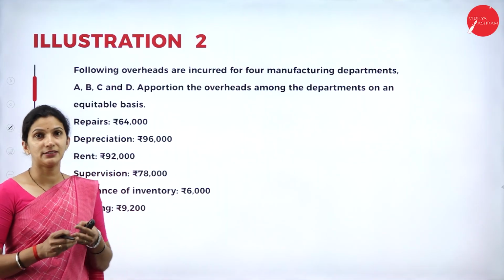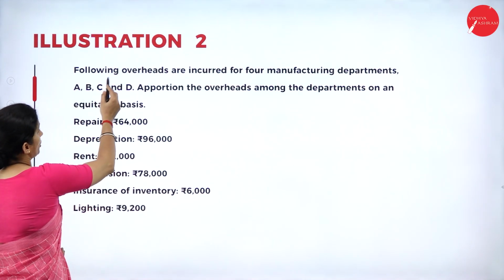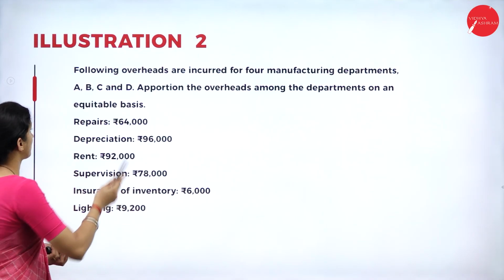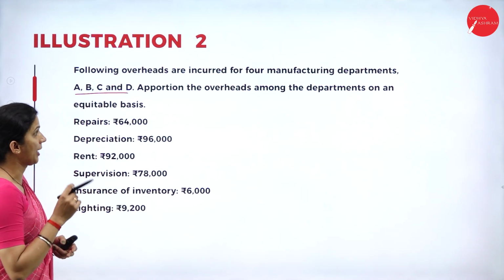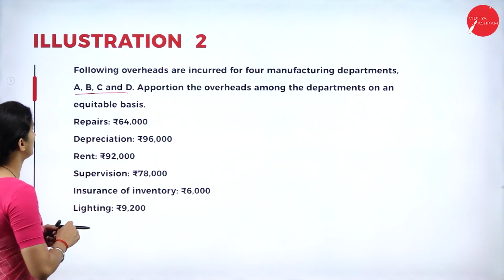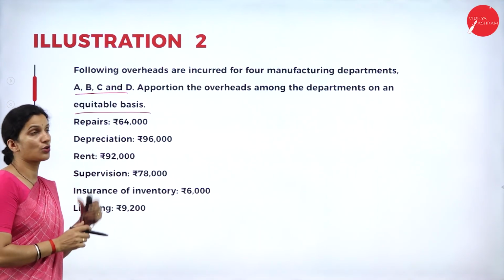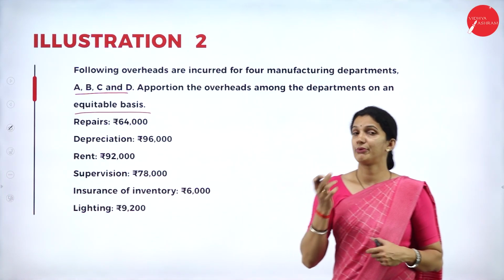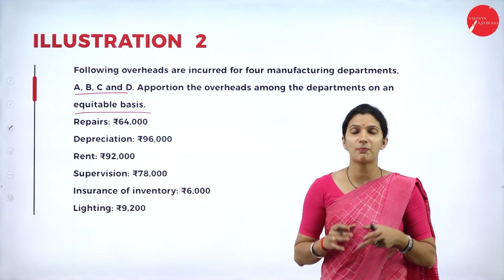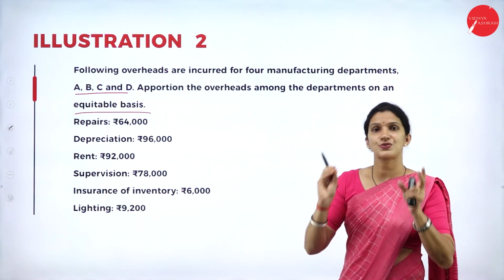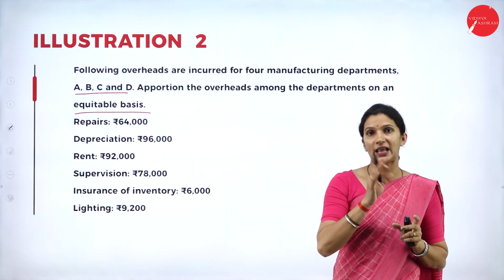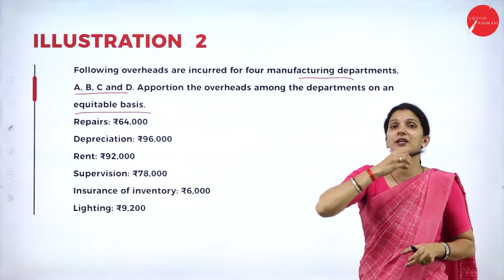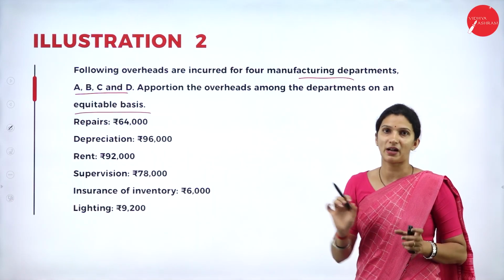So in the same way, we will take another question, that is the following illustration number 2. The following overheads are incurred for 4 manufacturing departments A, B, C and D. Apportion the overheads among the departments on an equitable basis. So here the department wise information is given: A, B, C, D. Which is the production department and which is the service department is not given in this question. So we have only 4 departments, which are manufacturing departments. That means they are all production departments, and there is no service department in this question.